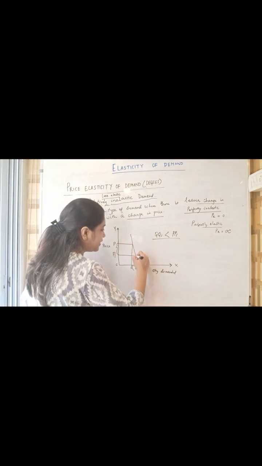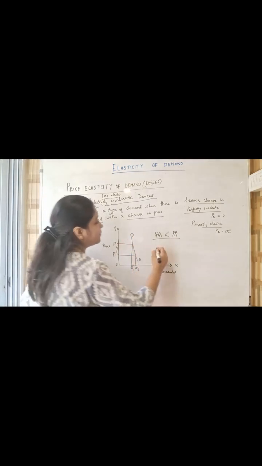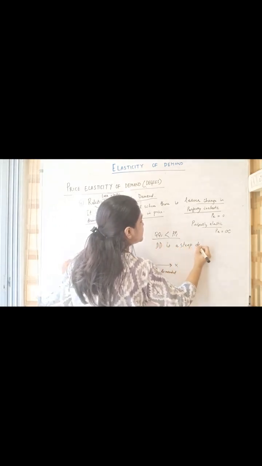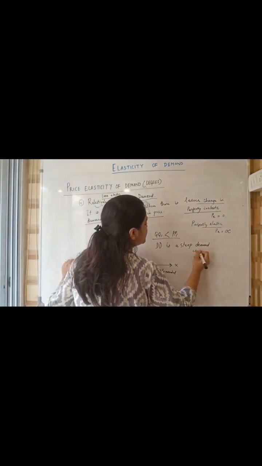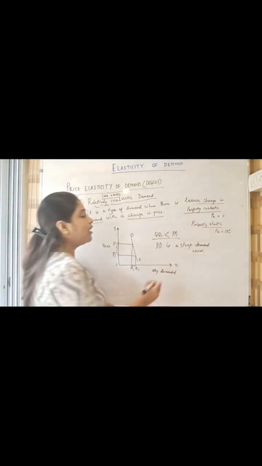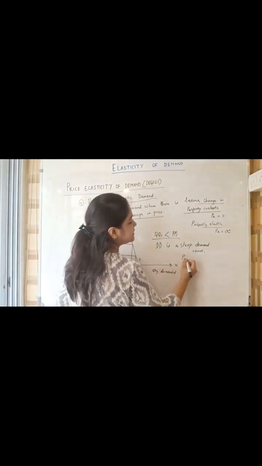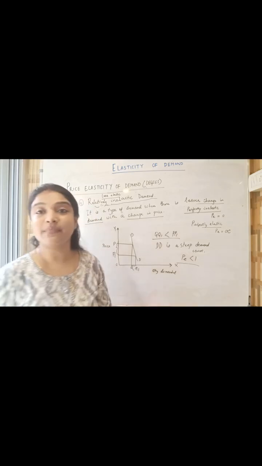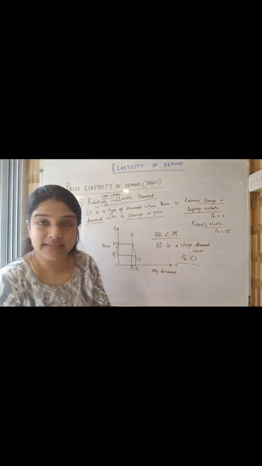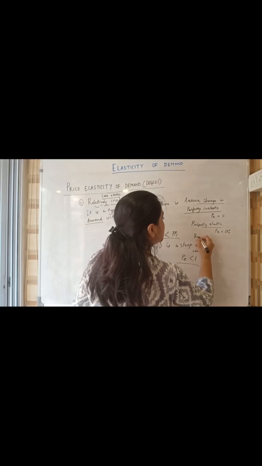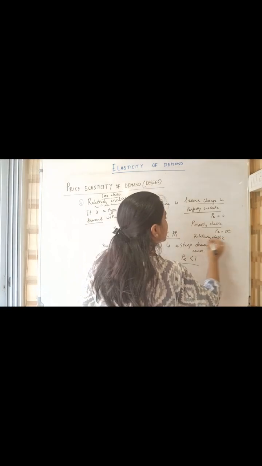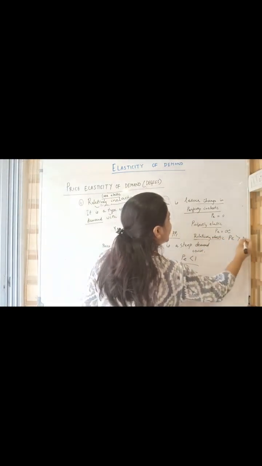Okay, so how will be the demand curve? Demand curve will be steep in shape. It is a steep demand curve. DD is a steep demand curve. Understood? Yes or no? Isn't it? It is a steep demand curve. Now, what do we symbolize it? Price elasticity is lesser than 1. We symbolize it as price elasticity is less than 1 in case of relatively inelastic. In case of relatively elastic, what do we symbolize? We symbolize as price elasticity is greater than 1.